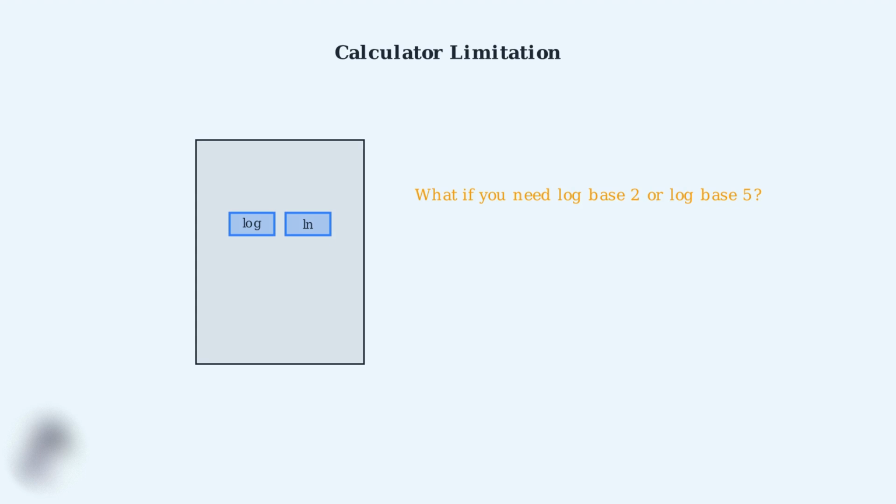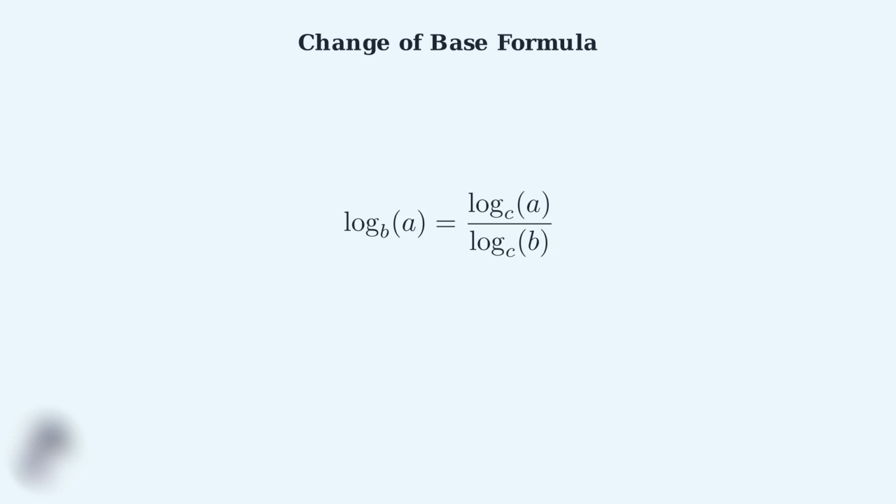Most calculators only have two logarithm buttons, log for base 10 and ln for base e. But what if you need to calculate log base 2 of 8 or log base 5 of 125? Your calculator doesn't have buttons for these bases. This is exactly where the change of base formula comes to the rescue. The change of base formula allows you to rewrite any logarithm in a new base. Here's the formula that makes this conversion possible.